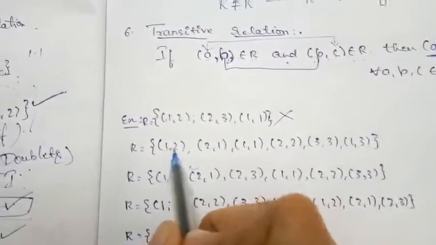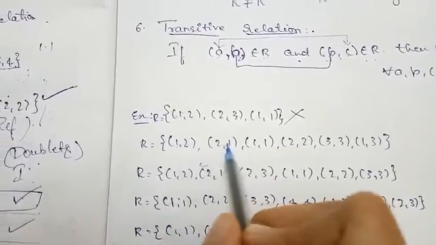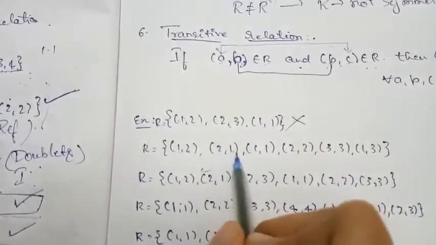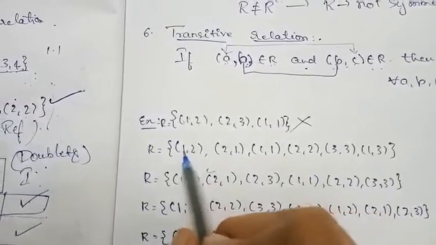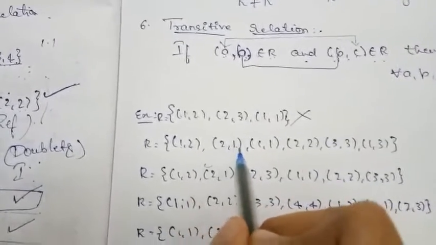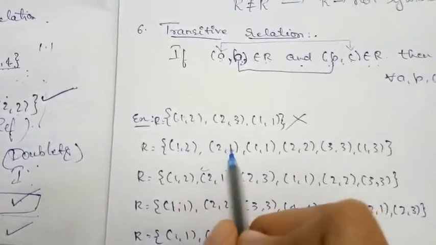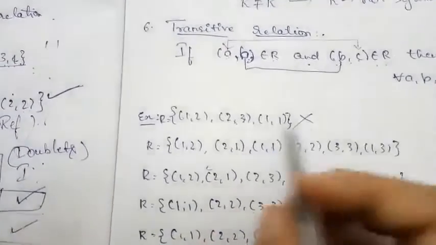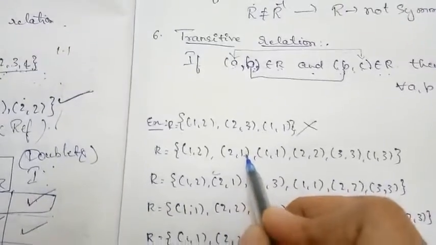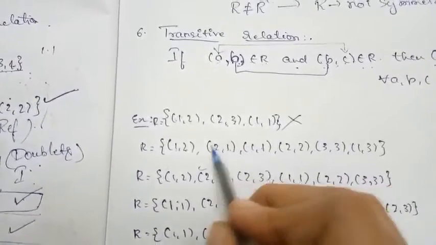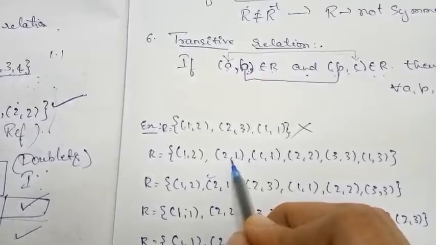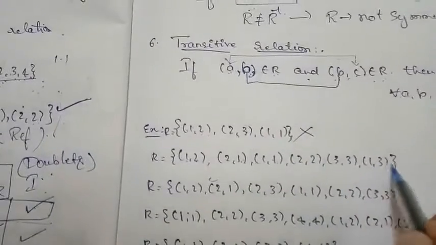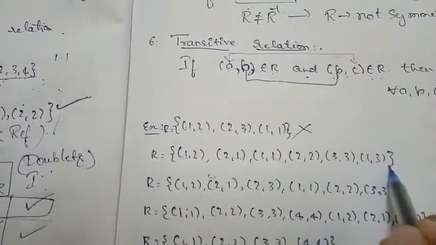Next, 1 comma 2 is there, and 2 comma 1 is there. Is 1 comma 1 there? A comma B belongs to R, B comma C belongs to R, then A comma C is nothing but 1 comma 1. Yes, 1 comma 1 also belongs to R. Next 2 comma 1, 1 comma 1 gives 2 comma 1, which also belongs to R. Next 2 comma 1, 1 comma 3, is 2 comma 3 there?